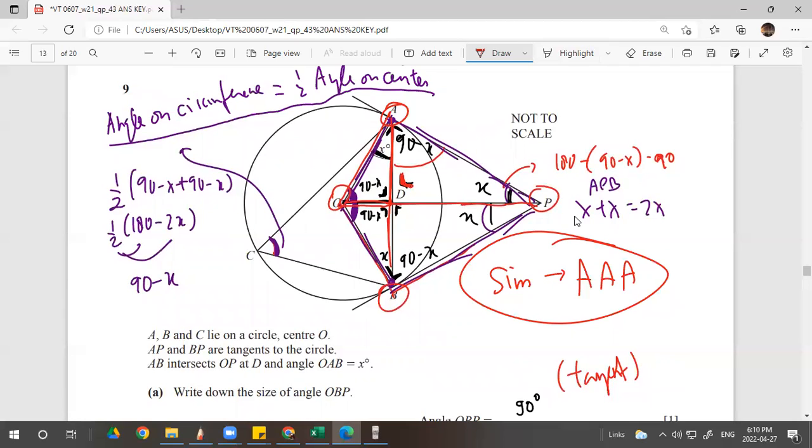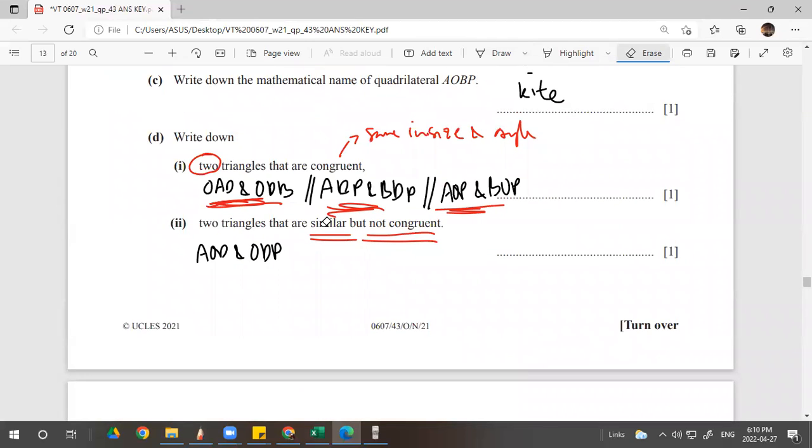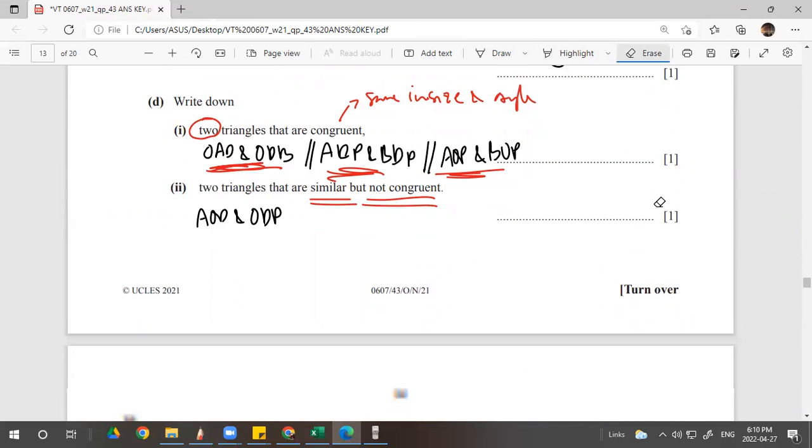The greater one also, 90 minus x, x and 90, right? So we have some pairs. So actually you can put AOD and ADP, that's it. They share the same angle. Different size, right? It's not congruent, so you can just write down. And we can have another way. We have three pairs again, but I just put one.